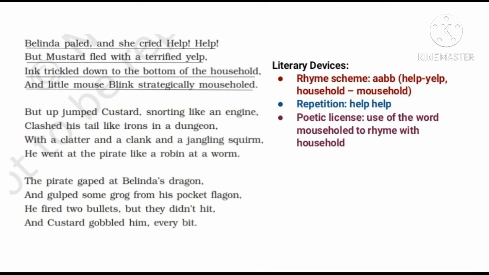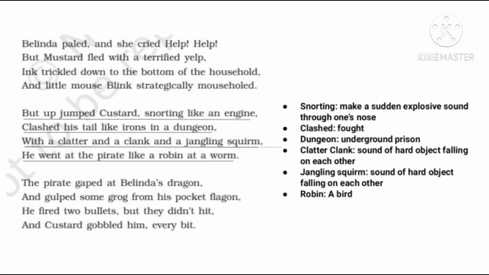Well, let's focus on the literary devices used in stanza 9. The rhyme scheme of stanza 9 is A, B, B. And we can see the literary device repetition is being used in this stanza as the words "help, help" are repeated. Then we can see the usage of poetic license in the use of the word mousehold, which is used to rhyme with household. Stanza 10 of the poem is as follows.